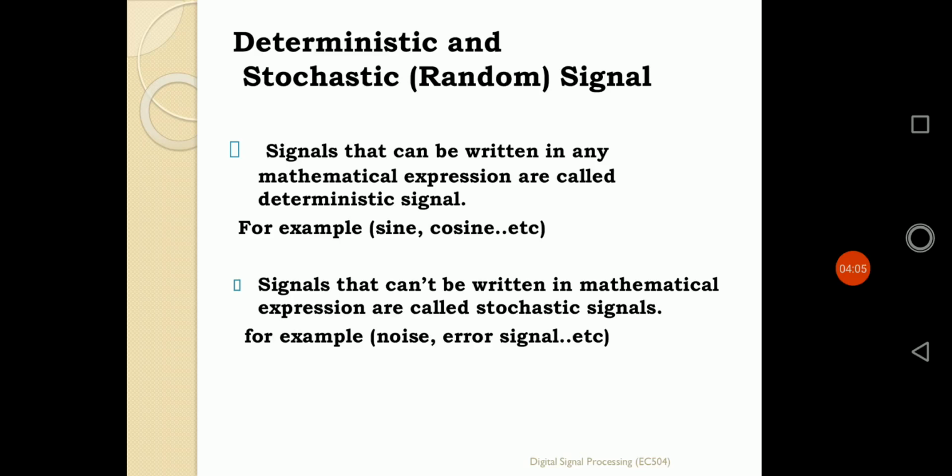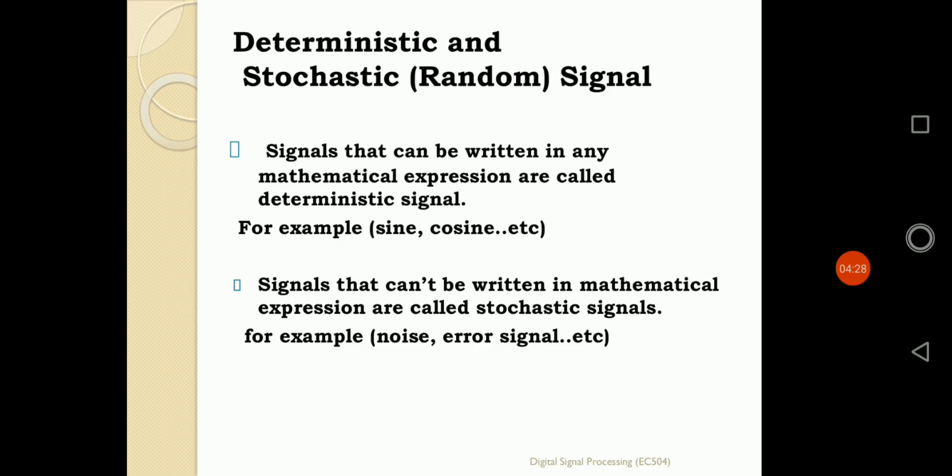Now the second one, the stochastic signal, which can also be defined as a random signal. It is a signal that can't be written in a mathematical expression, just the opposite of the deterministic signal. That can also be defined as a non-deterministic signal, whose value at any instant of time cannot be determined earlier.